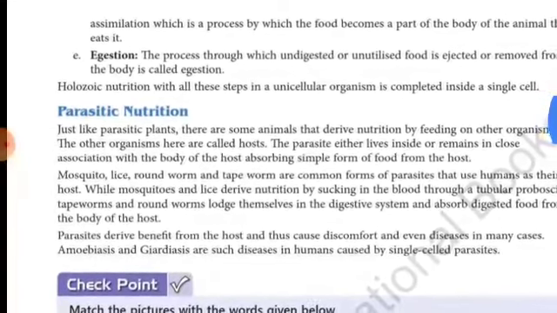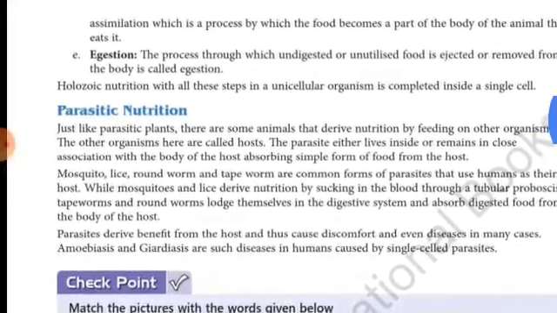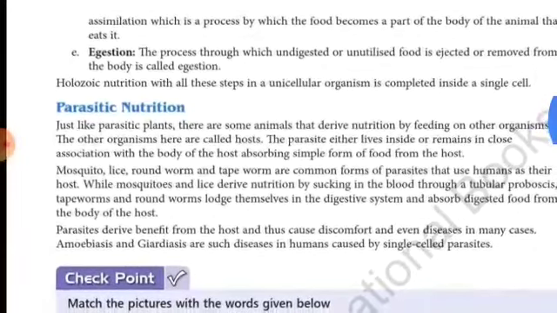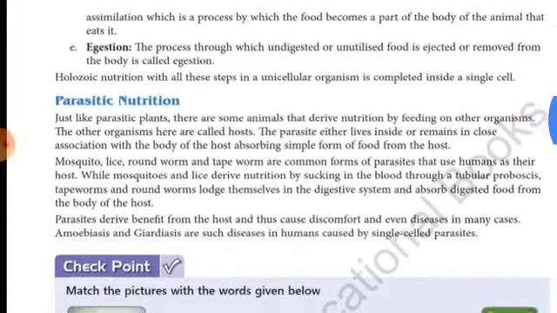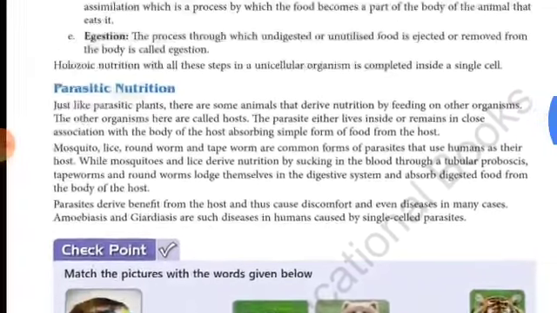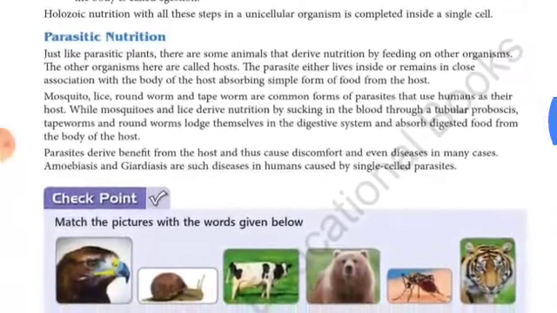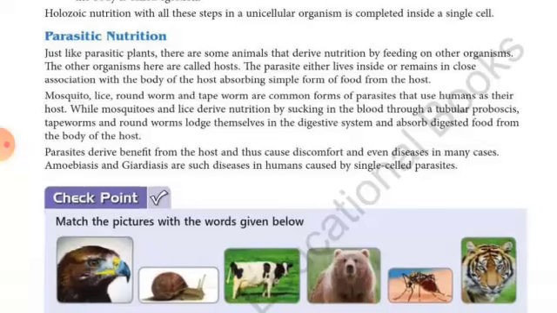Do you know unicellular organisms? A single-cell organism performs all that. Unicellular means organisms which are made of only one cell. Just like parasitic plants, there are some parasitic animals also, and they derive nutrition by